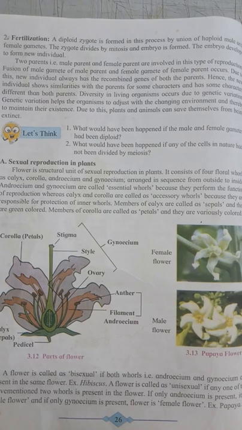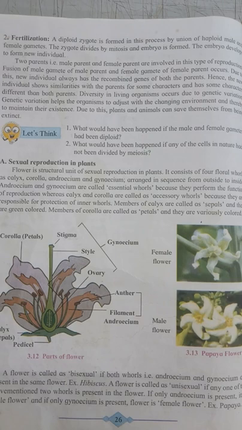If only androecium is present in the flower, then it is called a male flower. If only gynoecium is present in the flower, then it is called a female flower. Example, papaya. In papaya, male flowers and female flowers are different. Many flowers have a stalk for their support. Therefore, those flowers are called pedicellate flowers, whereas some flowers don't have a stalk for support. They are called sessile flowers.